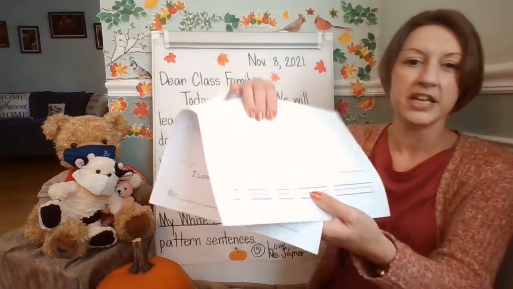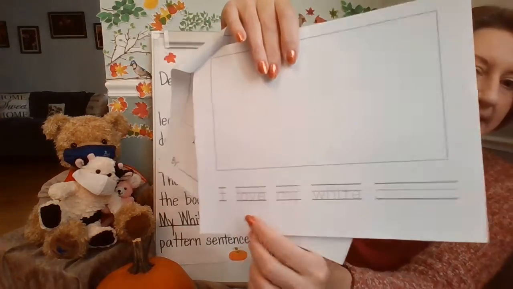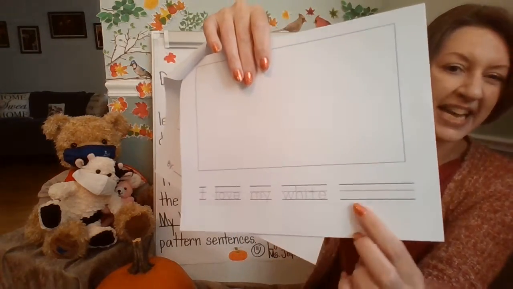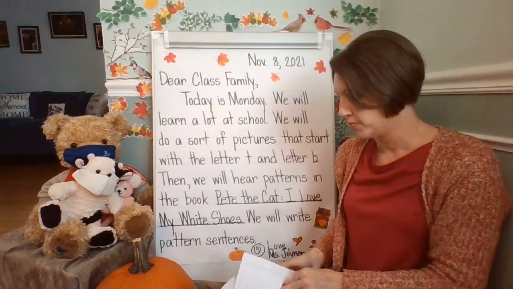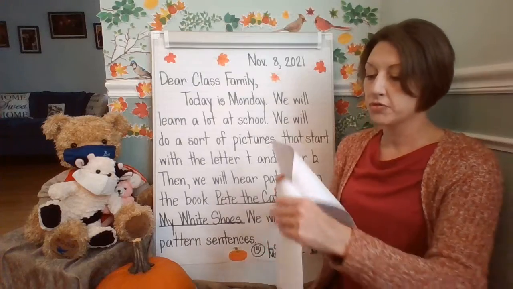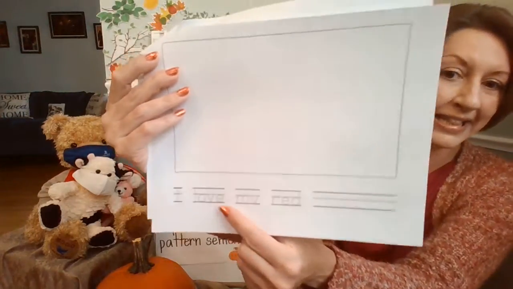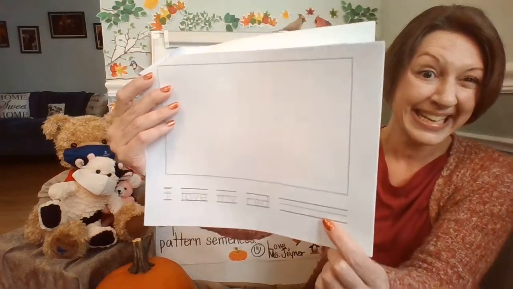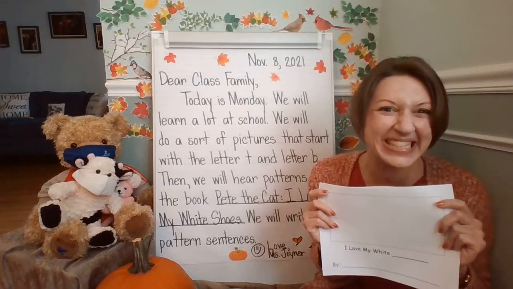And then for each page, we're going to be able to draw the picture and trace, I love my white, and then we're going to figure out what it is you're focusing on for your book. And then we're going to go through this week and add to the pages. So the next one is, I love my red. So we're going to go through and do this during writing workshop.